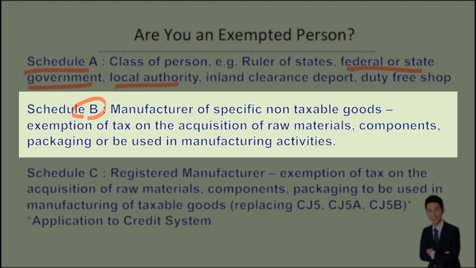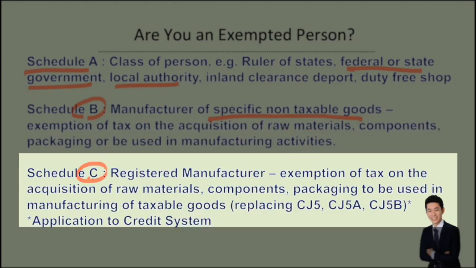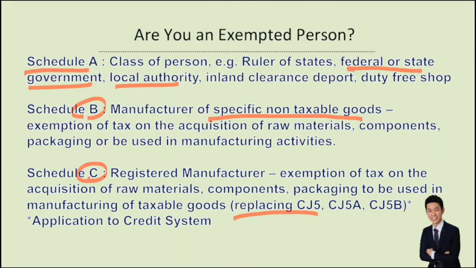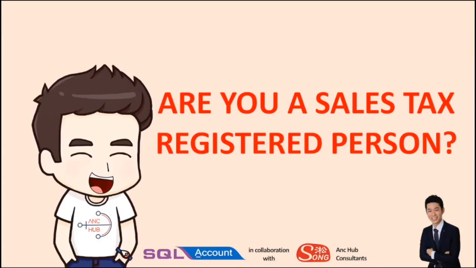Schedule B talks about specific non-taxable goods. Schedule C talks about those that had CJ5 or exemption in the past, or probably talking about MW or free zones and all that. So there will be a new list coming out. There will be loose exemptions coming out, and you have to keep up with all this information. So going through these 5 tests, are you able to determine whether you are a sales tax registered person?